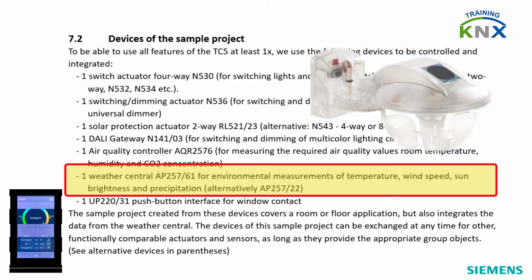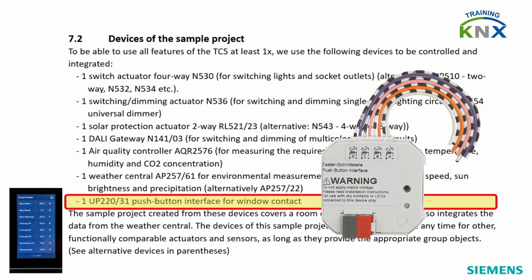25761 for environmental measurements of temperature, wind speed, sun brightness and precipitation. 1 UP22031 push button interface for window contact.